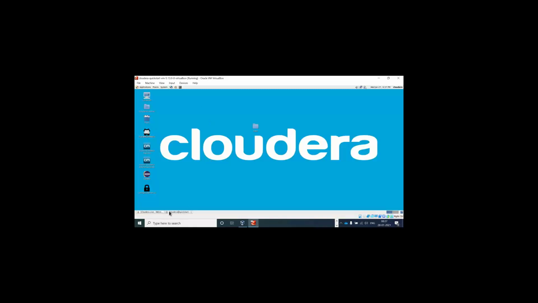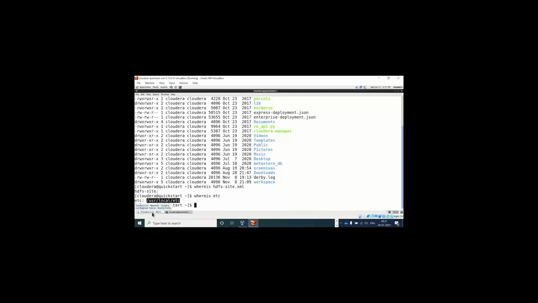We also have the web UI concept. Instead of using this one, you can use the web UI also. Here everything will be configured. See here, Hadoop, HBase, Impala, Spark, everything will be there. If you go to Hadoop, you can see name node, secondary name node, data node, resource manager, and node manager also come into the picture. If you go to the name node, you will get all the information. Here we have a browse file system also. If you go to the browse file system, you can see all the files placed in our Hadoop file system. These are the benchmarks, HBase, solr, tmp, user and all. It is the Hadoop file system.